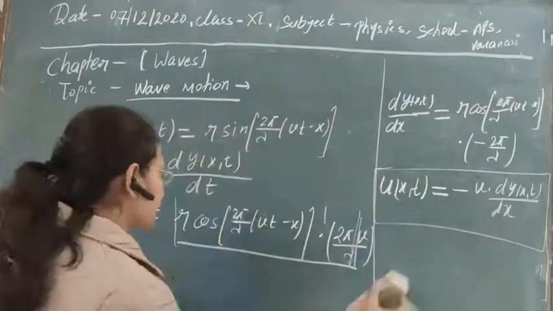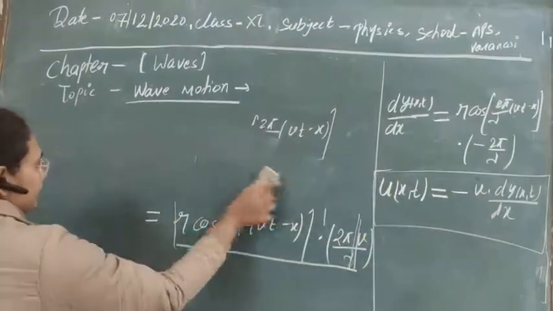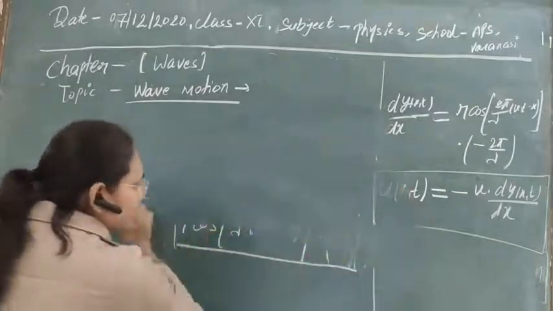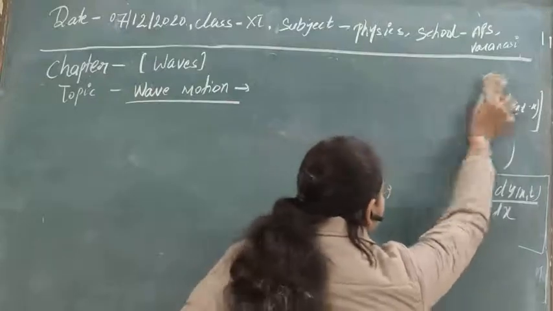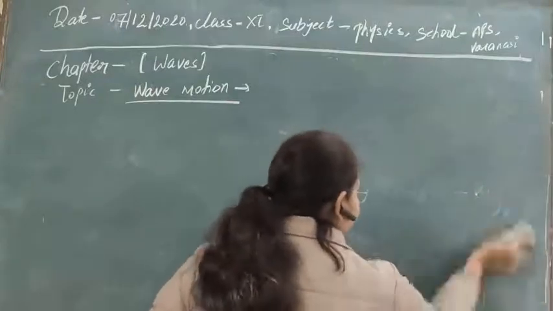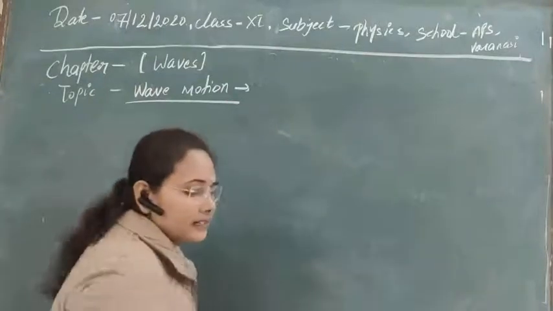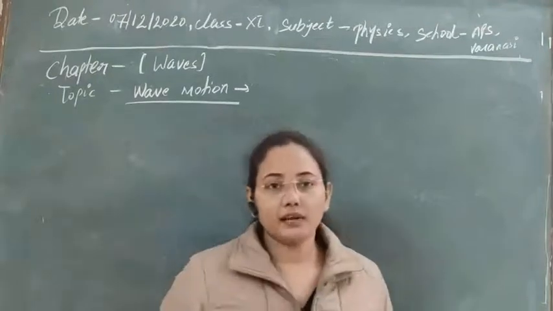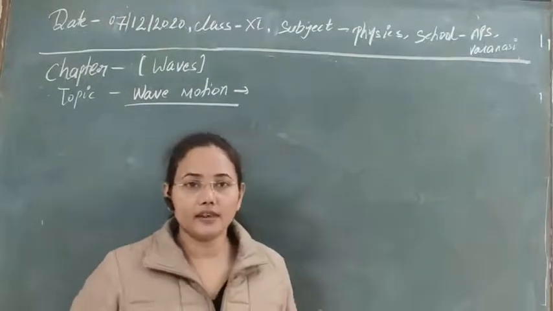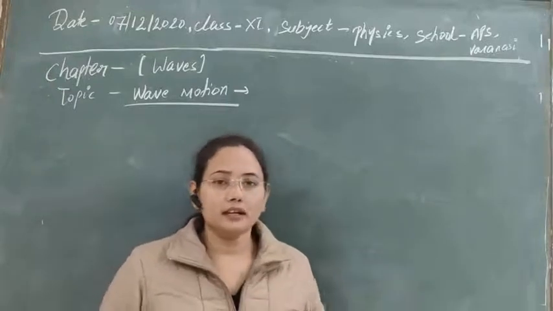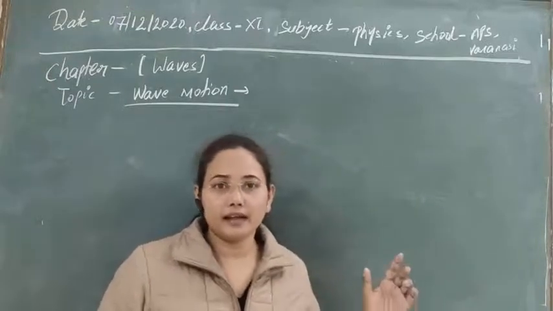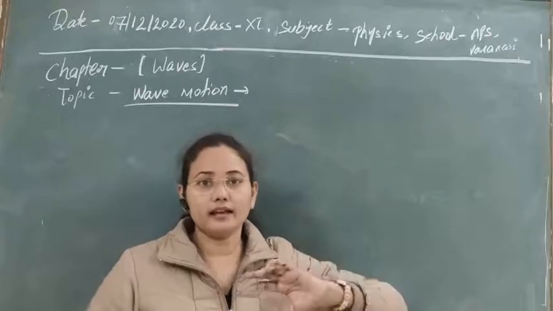So if this concept is clear, then let's see now what is the acceleration of the particles that are executing simple harmonic motion and that are constituting any wave here. As in the case of simple harmonic motion, we have already calculated all these factors, but in that case only one particle was there, and there was no other particle.